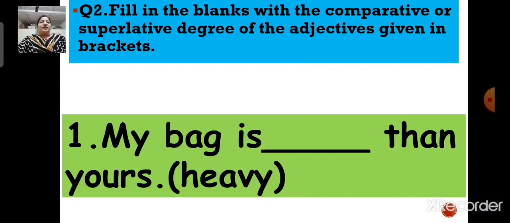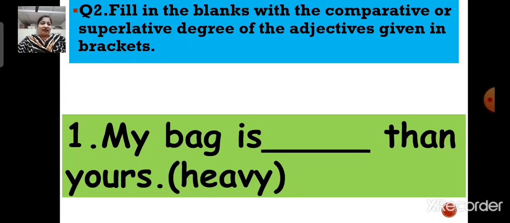Fill in the blanks with the comparative or superlative degree of the adjectives given in brackets. Number 1. My bag is dash than yours. Now here in the bracket the word is heavy. Okay, the adjective is heavy. So heavy is a positive degree, right? You have to write the comparative or the superlative degree of the adjective, right?